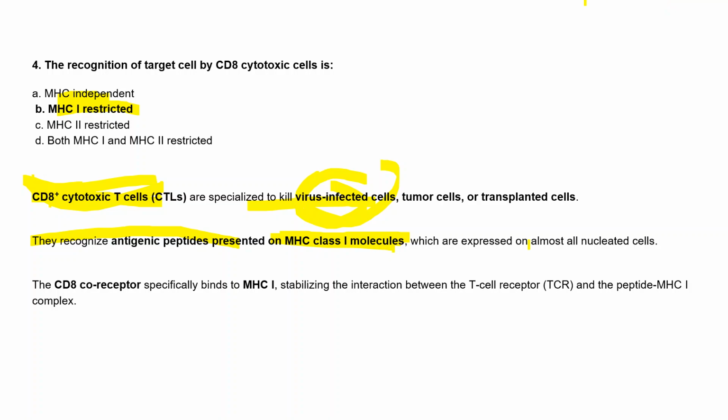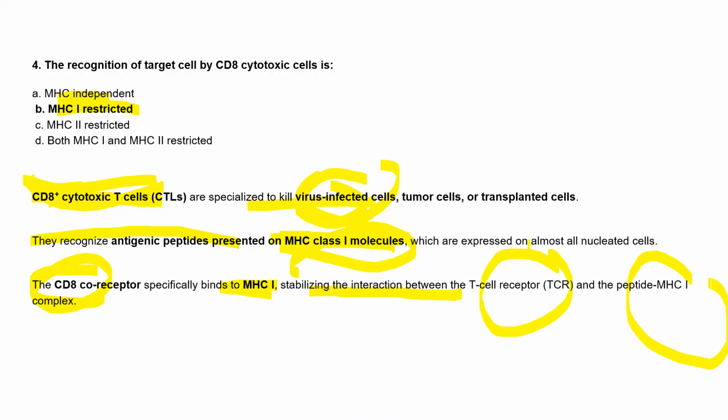We know that every cell has a nucleus, only the later stage RBC doesn't have any nucleus. So normally all the cells have these MHC class 1 molecules, and the CD8 co-receptor will specifically bind to this MHC1, and it will stabilize the interaction between the TCR and the MHC1 class molecule.